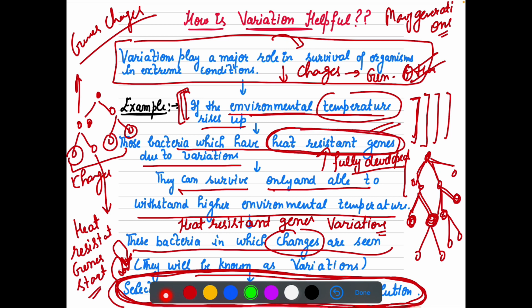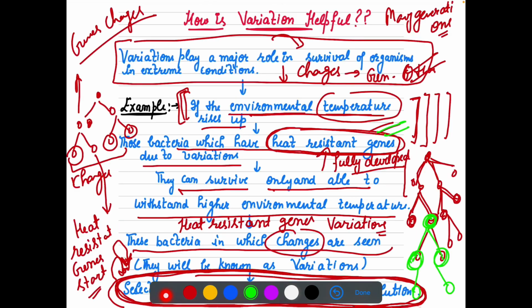Suppose this bacteria, let me make it with green, has heat resistant genes, it will divide, it will reproduce, right? Now these two also will have heat resistant genes, they will go further, right? So in this way they will be passing on this heat resistance to the further generations.